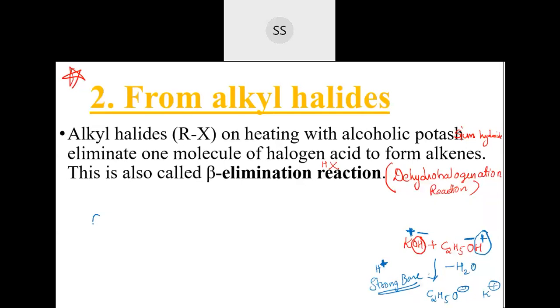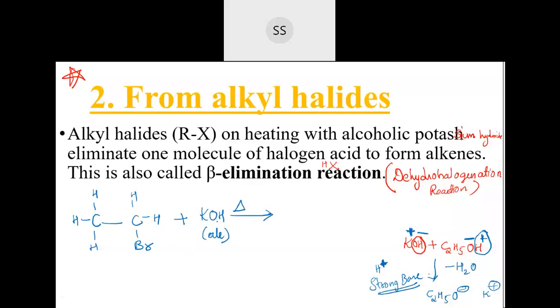So for our alkyl halide, I am taking this two carbon alkyl halide, CH3, CH2, Br, on this side. This is made to react with alcoholic KOH. You can write alc; it's understood it is alcoholic. And this is also heated a little bit. When you heat them, you can see this water elimination and all that takes place. When you heat them, bond breaking becomes easier, so a little heating is also done.